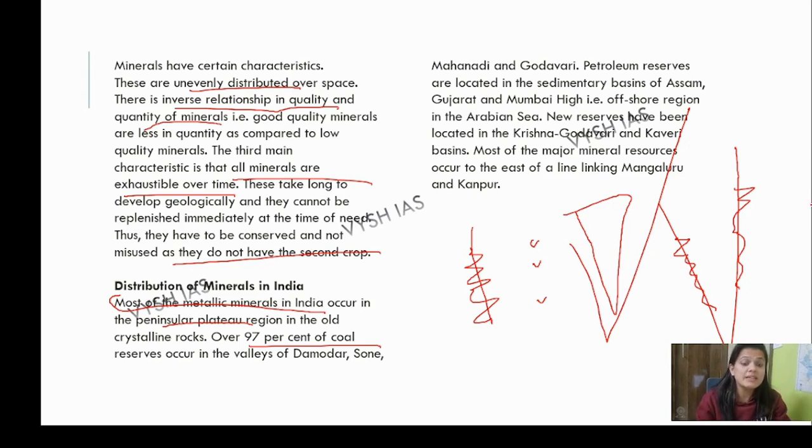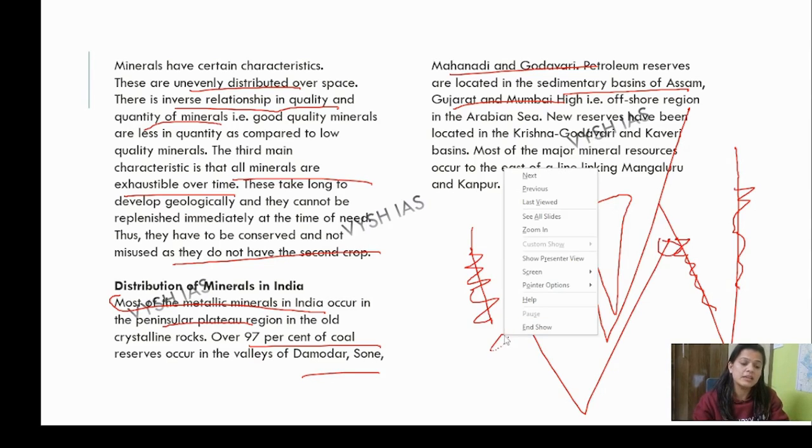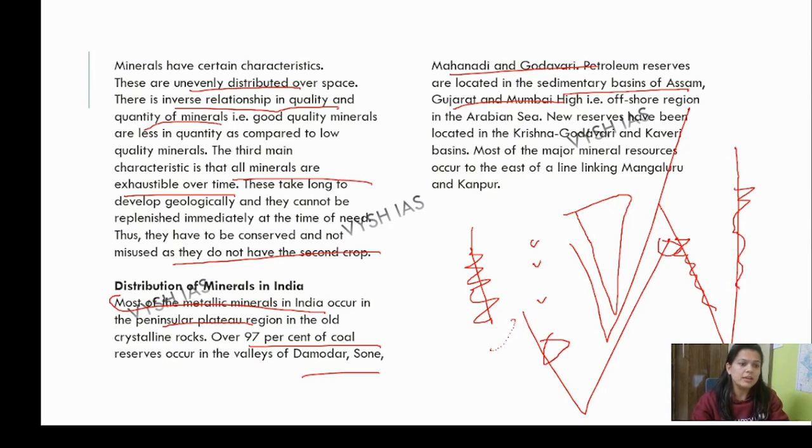Old crystalline rocks, and 97% of the coal reserves, 97 out of 100. Just see the quantity, the percentage share. Damodar, Son, Mahanadi, Godavari. Petroleum reserves are located in sedimentary basins of Assam, Gujarat and Mumbai High. You know this thing, right?